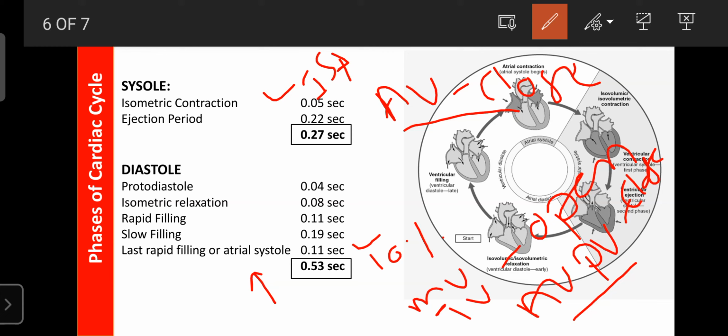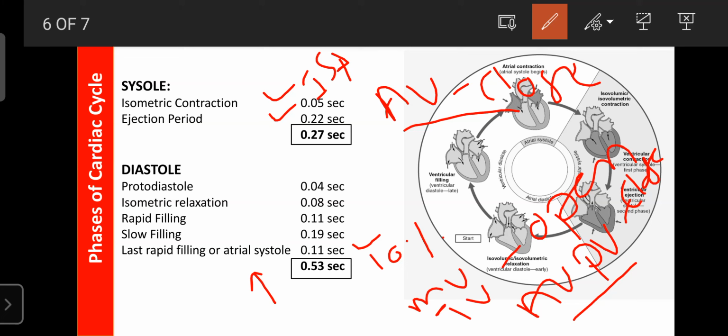That is produced due to closing of the atrioventricular valves, that is nothing but the tricuspid valve and bicuspid valve. So the first heart sound is produced in the isometric contraction phase of the systole of the ventricles. After that, the ventricles enter the second phase, which is known as the ejection period, also known as the rapid ejection. The duration of this phase is about